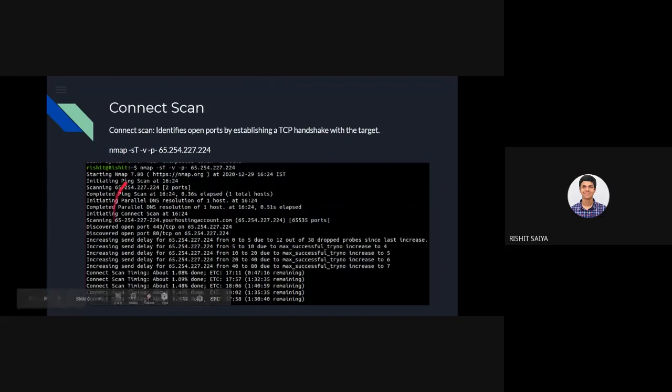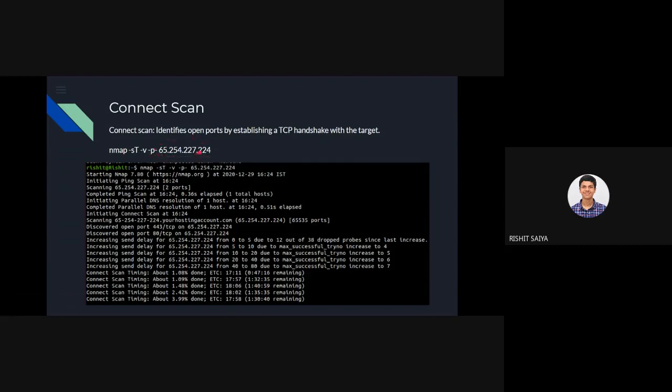So let's see how the connect scan works here. The connect scan identifies the open ports by establishing a TCP handshake with the target. So it's connection oriented and a three-way handshake protocol. The command which I used is nmap -sT -v -p- and the target.